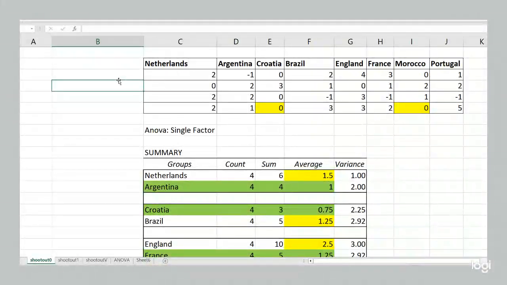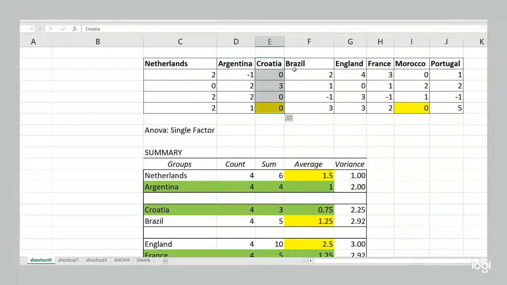How's it going, everyone? So earlier, there were a couple videos I made where there were some predictions made about how the quarterfinals of the World Cup would go based on how the group stage and the round of 16 went. And specifically, the prediction was that a prediction cannot be made based on goal differential. So leading up to the quarterfinals, every team in the quarterfinals had played 4 games.